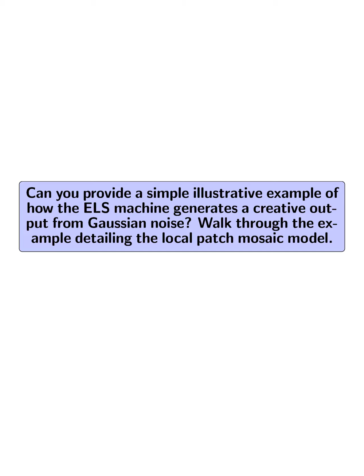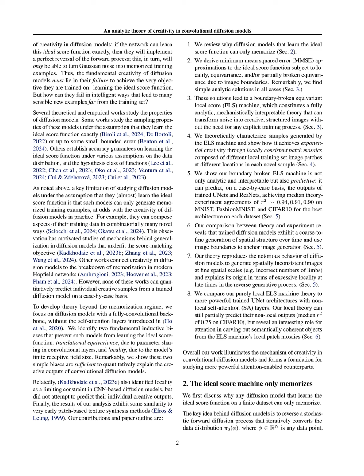Can you provide a simple illustrative example of how the ELS machine generates a creative output from Gaussian noise? Walk through the example detailing the local patch mosaic model. The ELS machine generates creative outputs from Gaussian noise by employing a local patch mosaic model, which allows it to mix and match local training set patches from various locations.